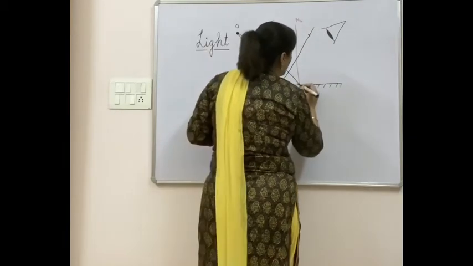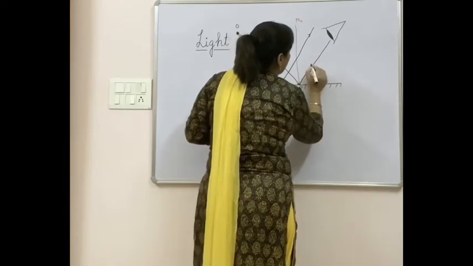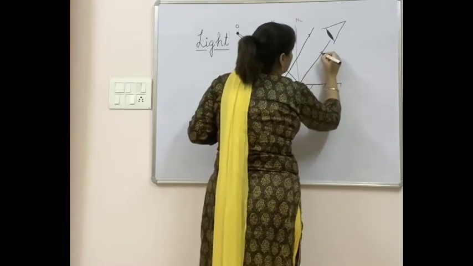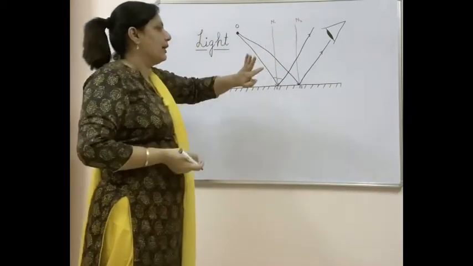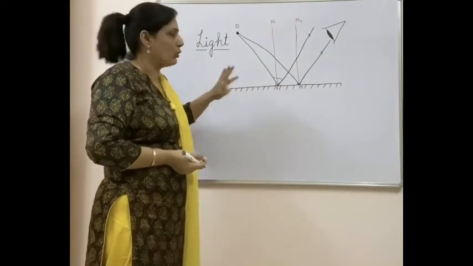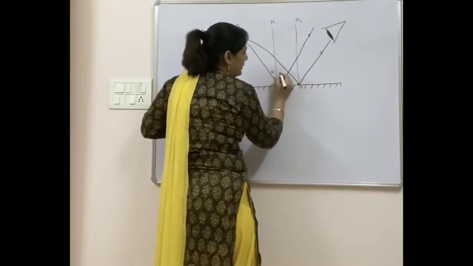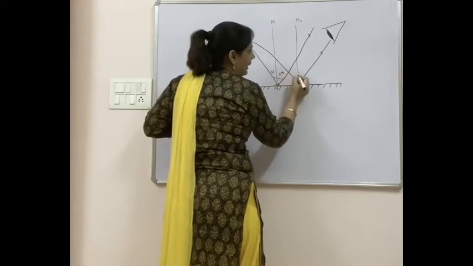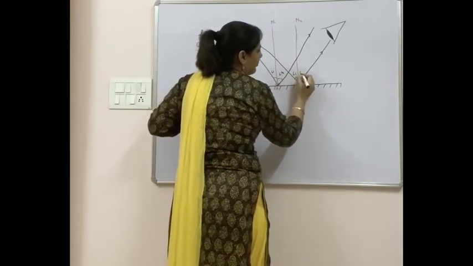And the light which has reflected from here, it will again be reflecting at this particular point. So this is our first law of reflection. It clearly shows. This is angle I, this is angle R, again angle I and angle R.